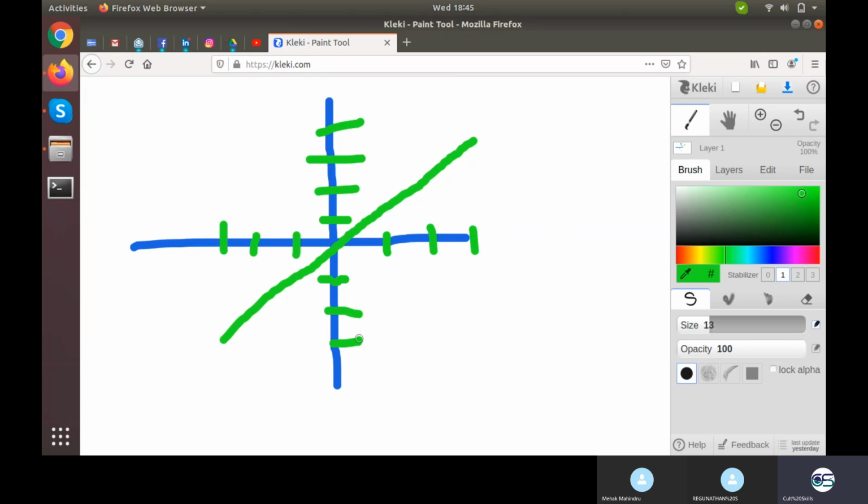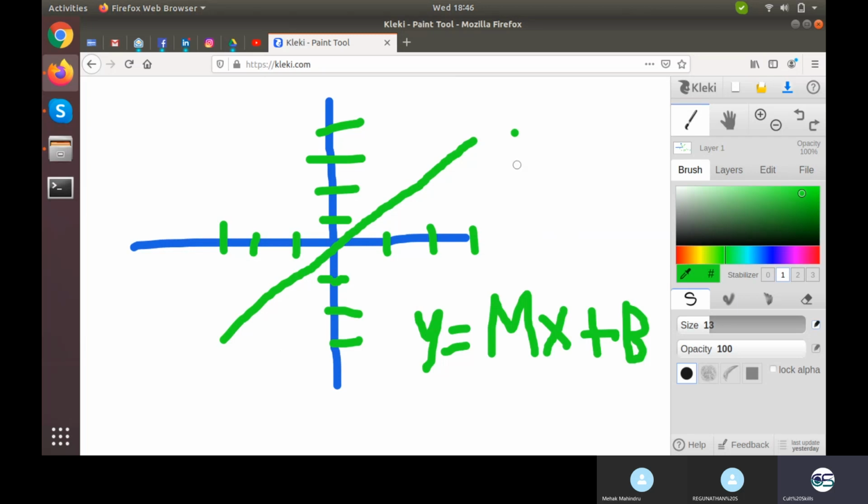Okay, so let's compare something between machine learning and deep learning. In machine learning, we have an equation something like this: y equals mx plus b. Write it in capital or small, your choice. This is a basic machine learning equation, and this is a linear equation. And what is deep learning? A lot of neurons on the first layer, a lot of neurons on the second layer right here, a lot on the third layer, a lot on the fourth layer, and then 2, 3, 4, 5 or n number of neurons in the output layer.